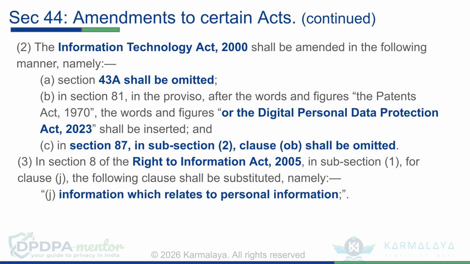Section 43A and Section 87, subsection 2, clause OB are omitted. The DPDP Act 2023 is inserted in the proviso of Section 81. As per subsection 3, Section 8 of the Right to Information Act 2005 needs to be updated, by updating Section 1, clause J, to be information which relates to personal information.